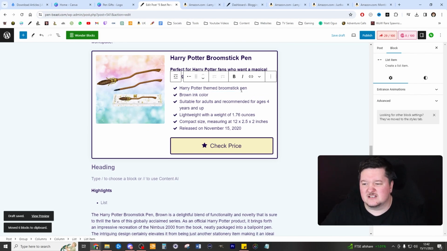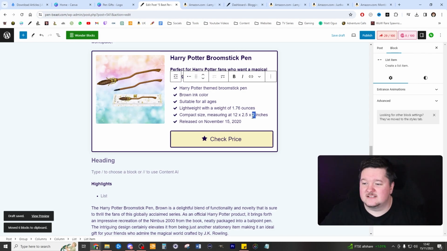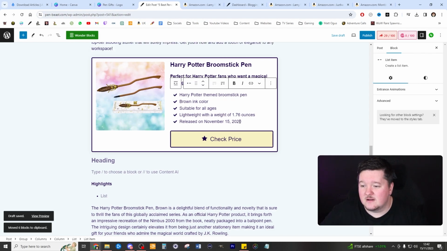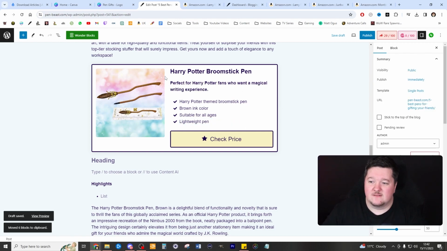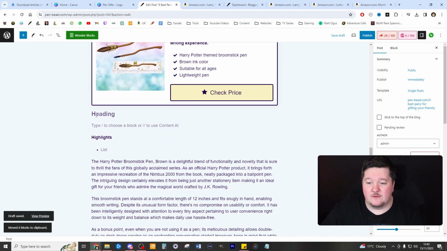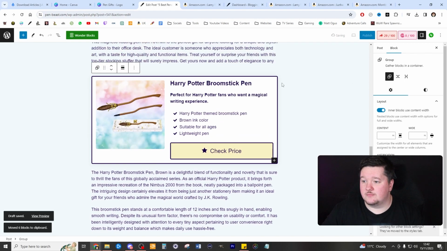Okay, now I go through this and just double check it actually needs it. It's a brown ink color, suitable for all ages. Don't need to say compact size, they could see that. Released, no, don't need that either. Lightweight pen. Cool, that's brilliant. That's fantastic. I'm happy with that. Then I would very simply just highlight these. If you want to delete them, press delete. That deletes them super easily.